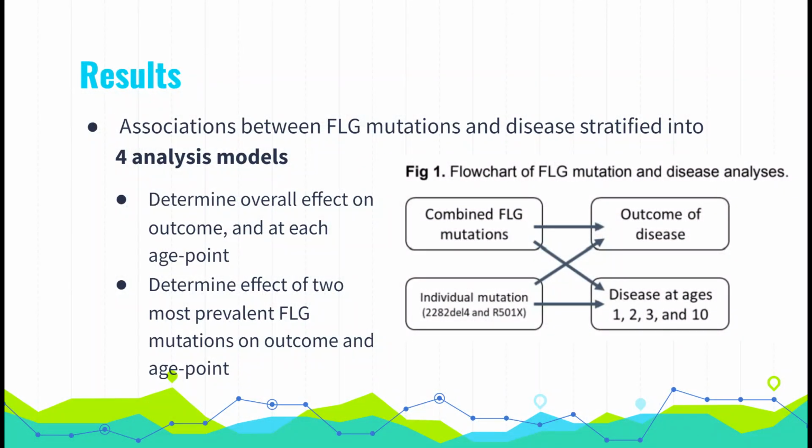The associations between filaggrin mutations and disease were stratified into 4 analyses, presented here in the flowchart. We examined the overall effect of filaggrin mutations in general on the outcome of diseases, as well as at each specific age point. In addition, we tested the effect of the 2 most prevalent filaggrin mutations individually on the outcome of diseases and the diseases at each age point.